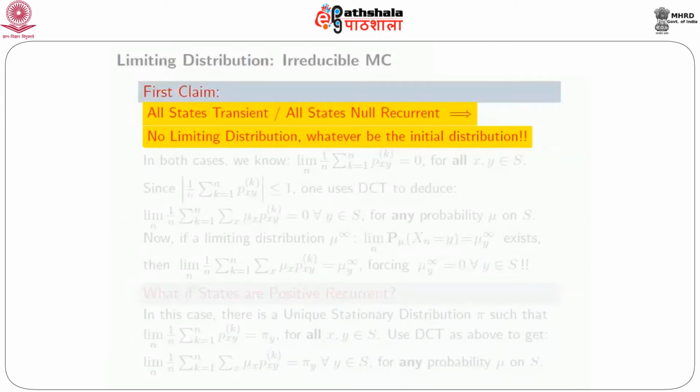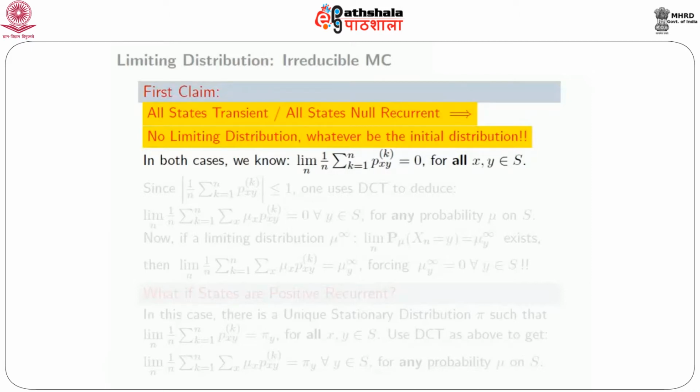Why is that so? Well, that's because in both cases we know that the limit as n goes to infinity of this average, 1 over n times the sum over k equal to 1 to n of p^k_xy, is 0 for all x, y in S. We know that.